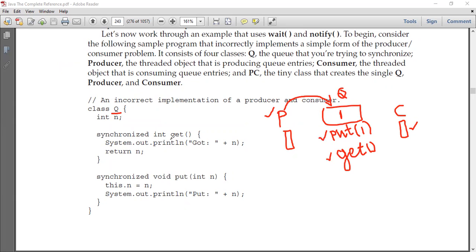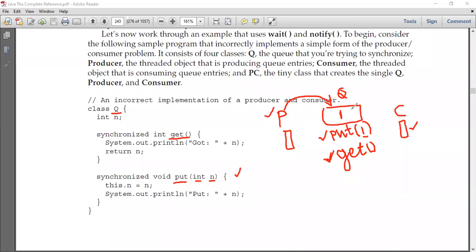You see that I've written a method called get. Similarly, I'll be having a method called put. So let's first discuss this put method. How am I calling put of 1? One is an integer value. Since one is an integer value, this put method is taking a single argument of type int. In order to put a value, I'm going to print put n.